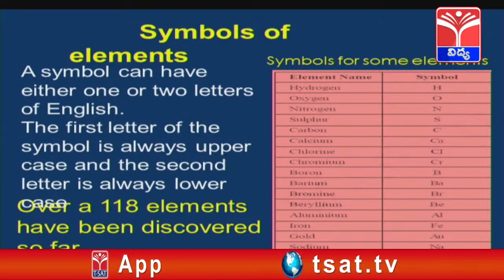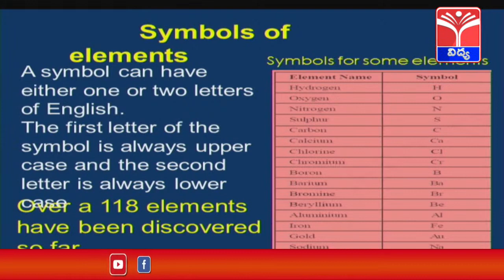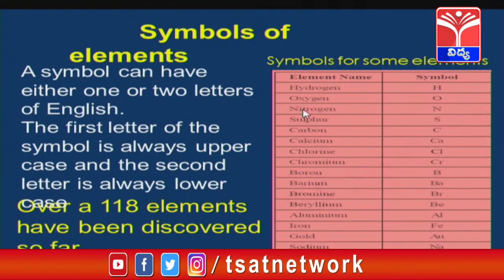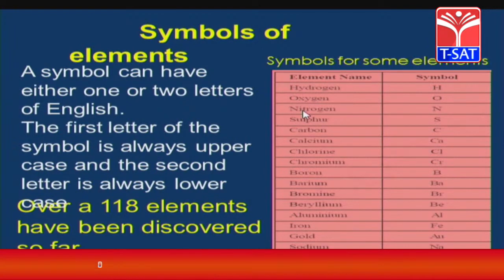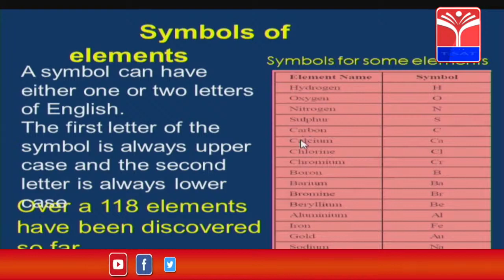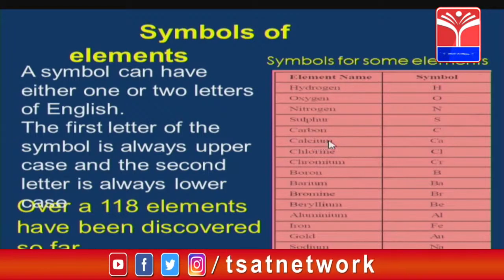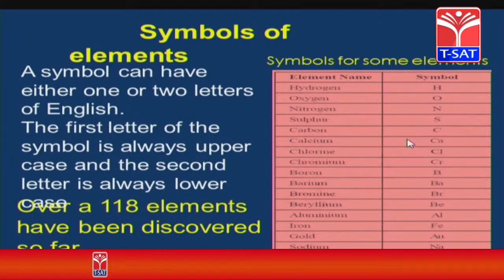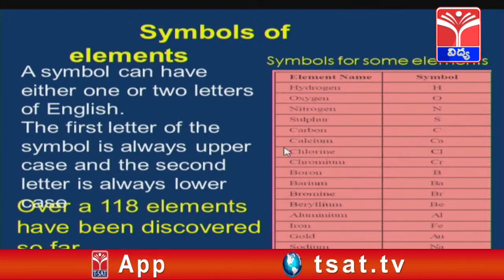Hydrogen, symbol H. Oxygen, symbol O. Nitrogen, symbol N. Sulfur, symbol S. Carbon, symbol C. Calcium, symbol Ca. You see here, in Ca, C is a capital letter and a is a small letter. So if the symbol has 2 letters, the first letter must be capital and the second letter must be small.